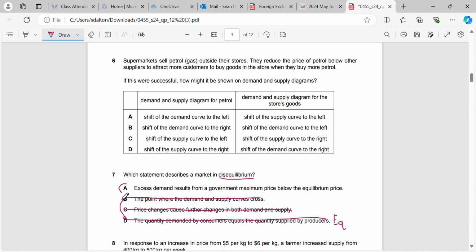But if we have excess demand, then that would be disequilibrium. The same way, if we have excess supply, that would also be disequilibrium, because if we have excess demand, we have more demand than supply, and if we have excess supply, we have more supply than demand. So we're not at the equilibrium point.